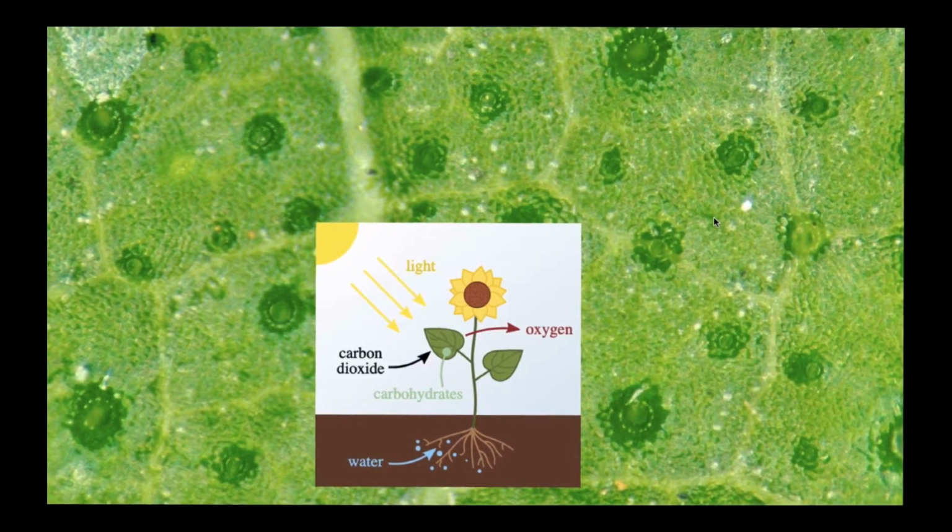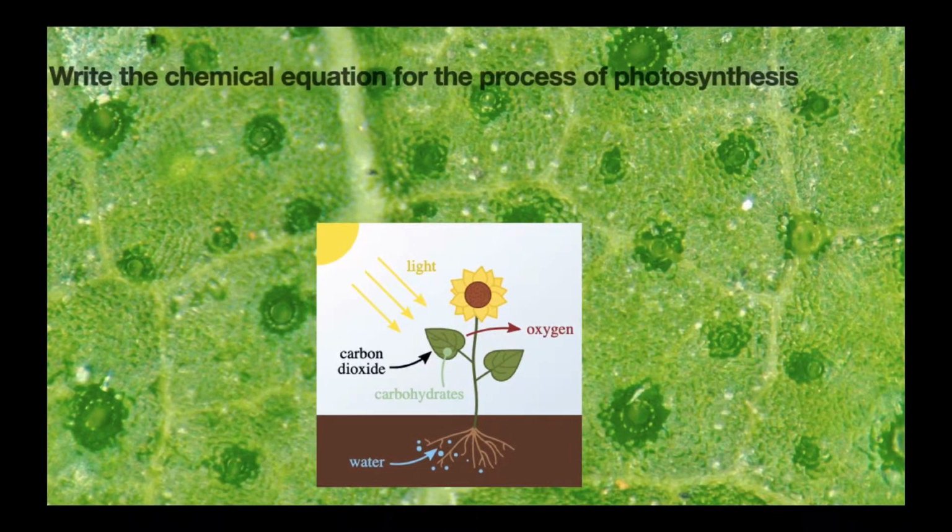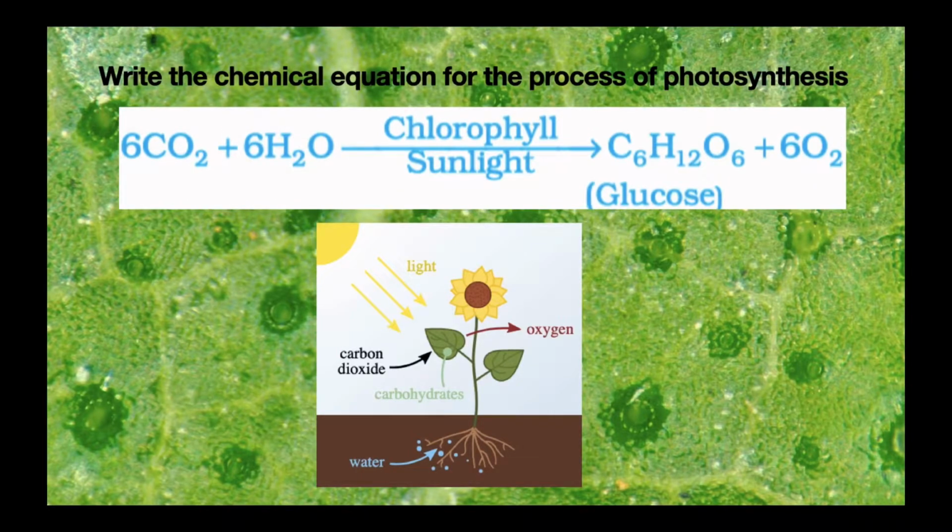Write the balanced chemical equation for the process of photosynthesis. You are going to write the equation displayed on your screen: CO2 plus H2O in the presence of chlorophyll and sunlight gives glucose and oxygen. Photosynthesis is the process where light energy is transformed to chemical energy in green plants. Also remember, you need to balance the chemical equation. If you don't balance it, there is a high chance of getting reduced marks. So please do that.